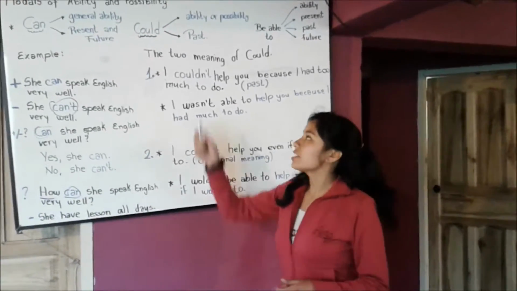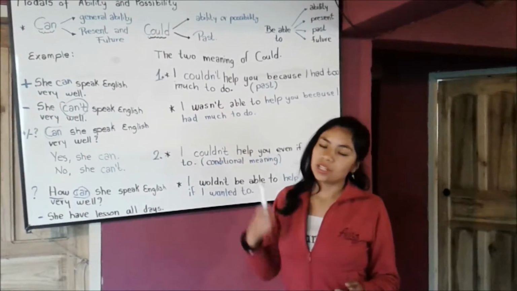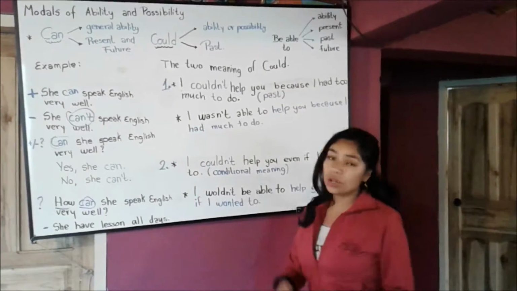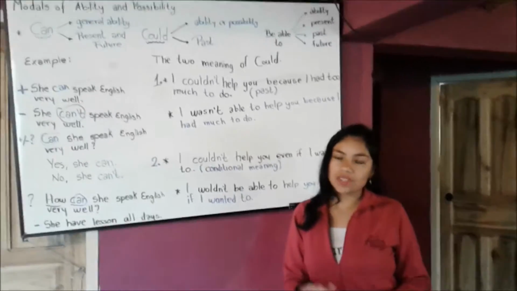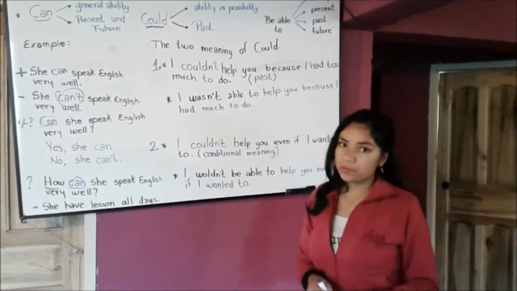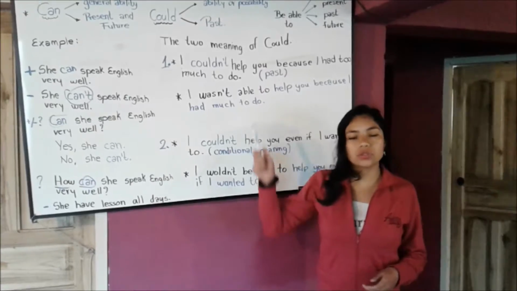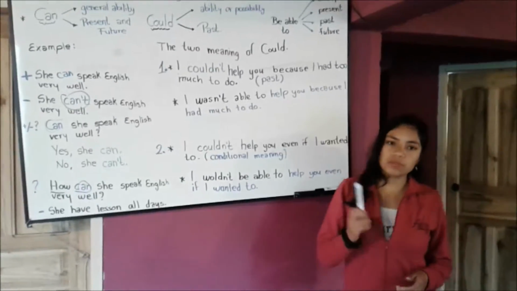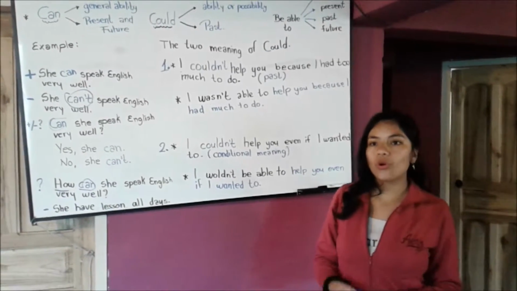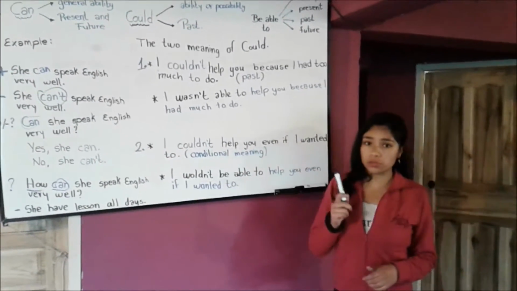Then, in this case, I use could to talk about ability and possibility. Could is to describe ability in past tense. For example, in this case, I have two sentences, and because could represents two possibilities of answer with be able to.